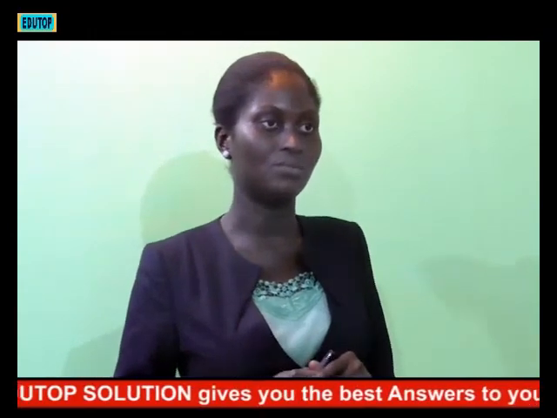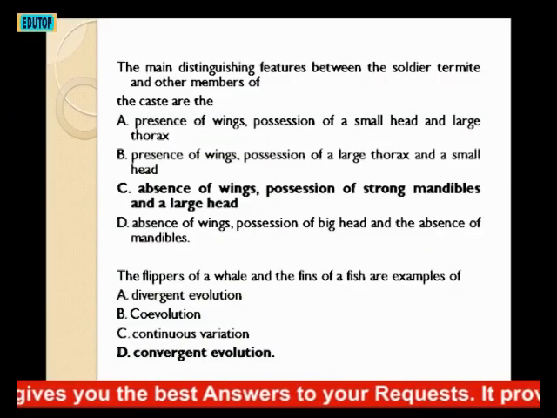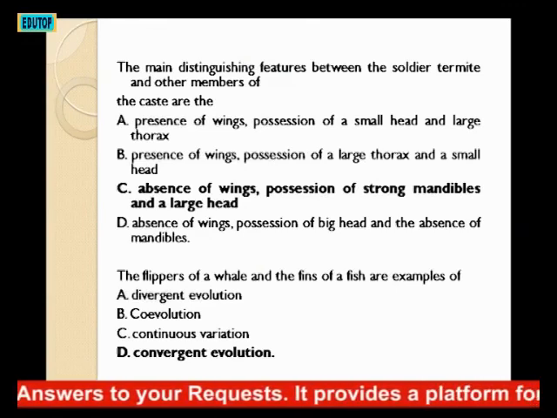The next question. The flippers of a whale and the feet of a fish are examples of: A, divergent evolution, B, co-evolution, C,